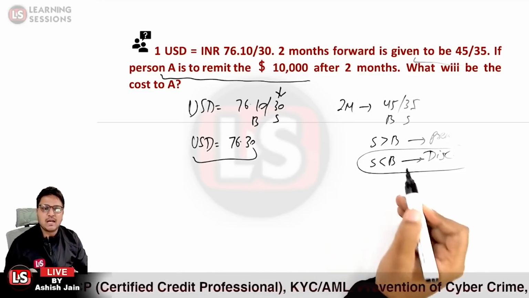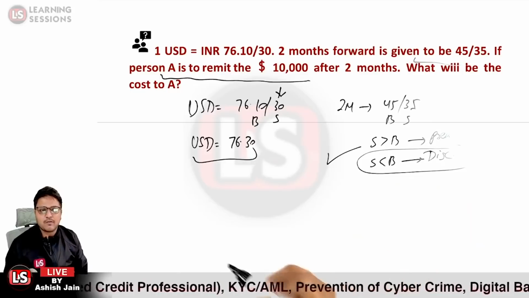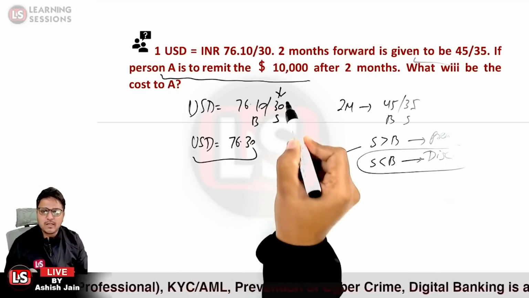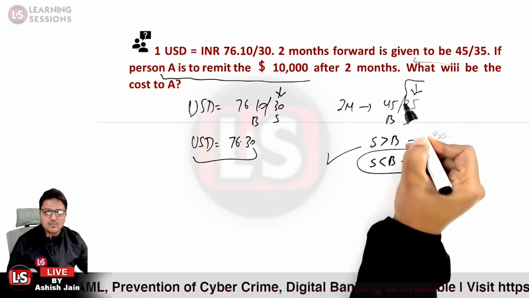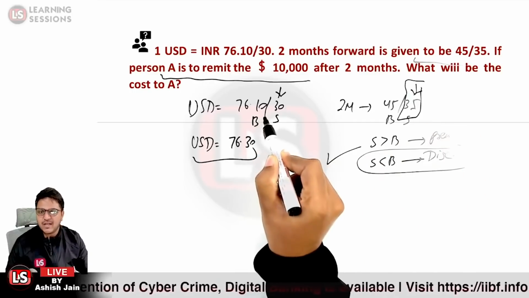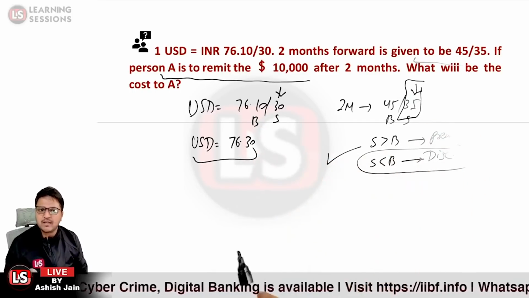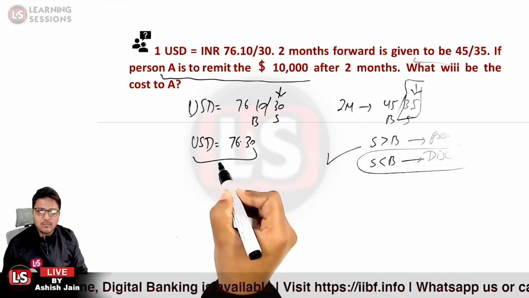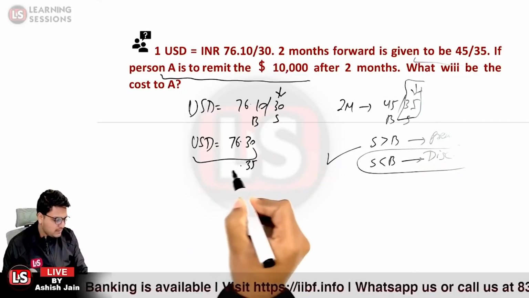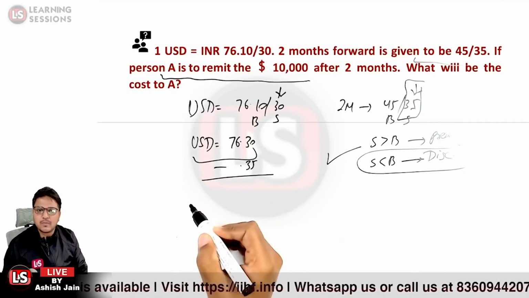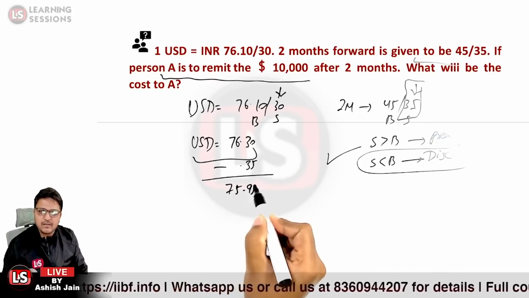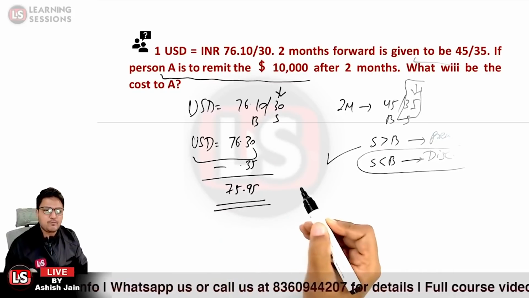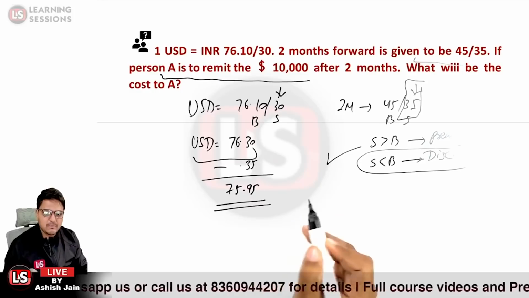Now we will be subtracting the selling forward points. You need to understand this particular point. We are considering the selling rate, so we will be adding or subtracting the selling points only. So over here 0.35 will be subtracted because the currency is available at discount. So that is the rate that shall be applicable, that is 75.95. That is the rate that is applicable over there.